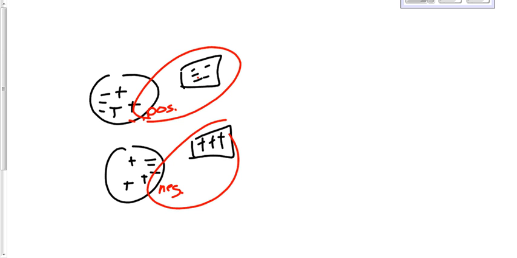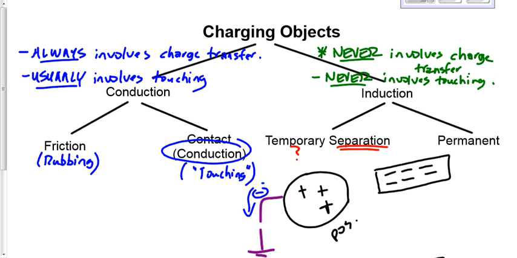That's why charged objects attract neutral objects, because the side that's closest becomes opposite. Charged objects attract neutral objects because opposites attract, and the side that's closest becomes opposite. Okay, does that make sense? That's still temporary. When I attach the grounding wire and then cut the grounding wire, it becomes permanent. Make sense?